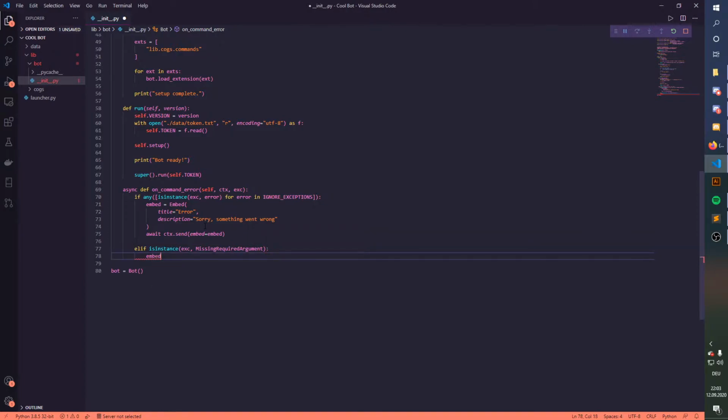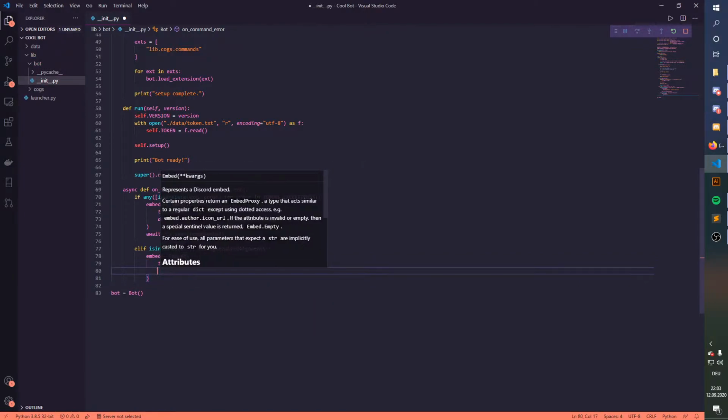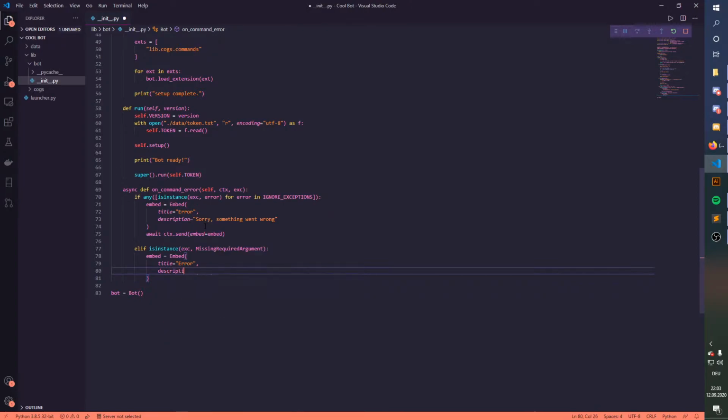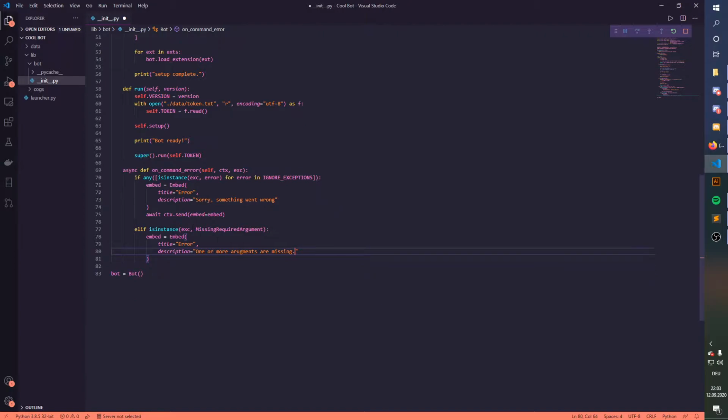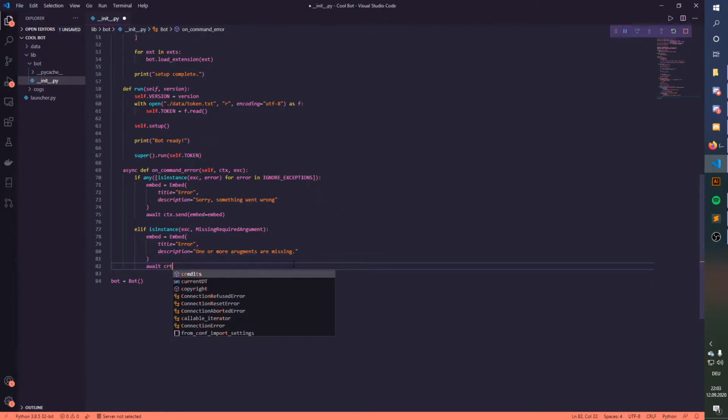Then we'll just say embed equals embed, title error, like last time. We're gonna make a description that equals one or more arguments are missing. And basically that's it. We don't need more. Just say await ctx.send embed equals embed. Perfect.